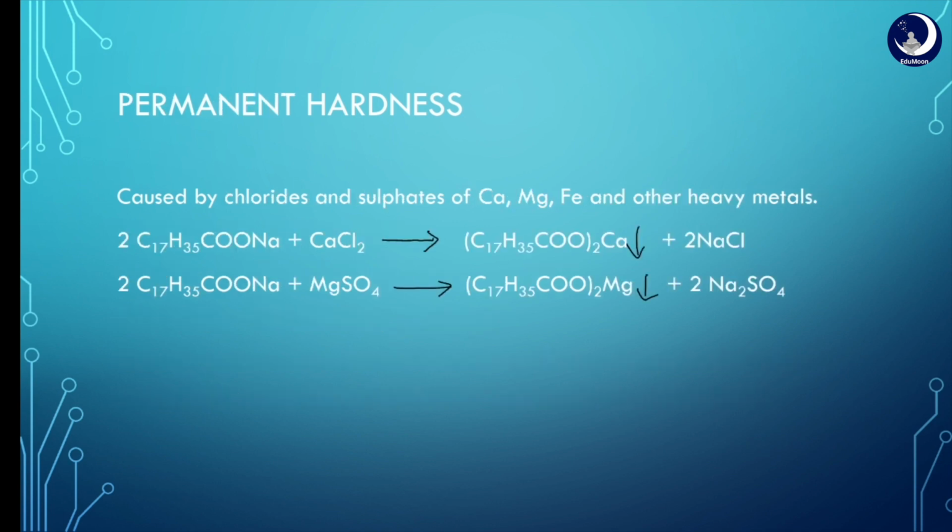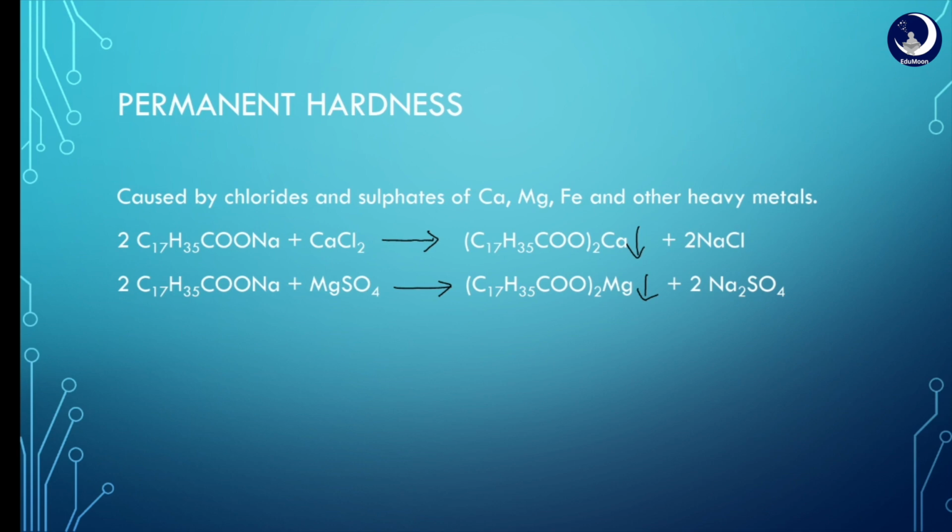Coming to permanent hardness, as we have seen, it is caused by chlorides and sulfates of calcium, magnesium, iron, and some of the other heavy metals. The following equations depict the usage of soap due to permanent hardness imparting compounds.